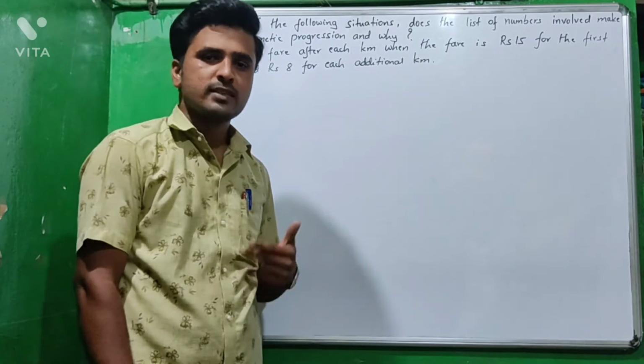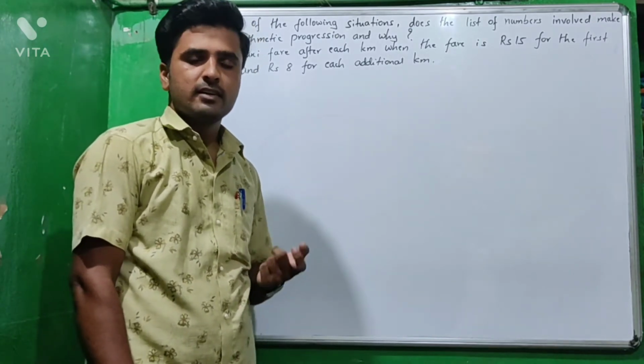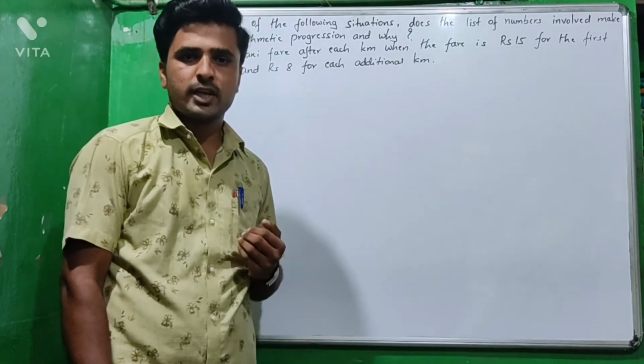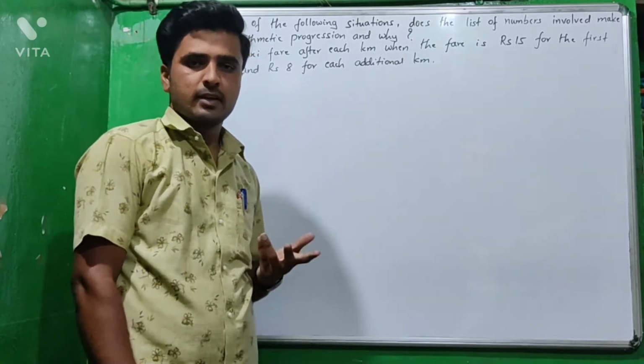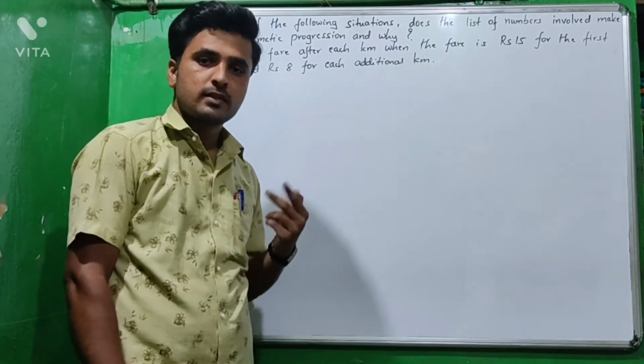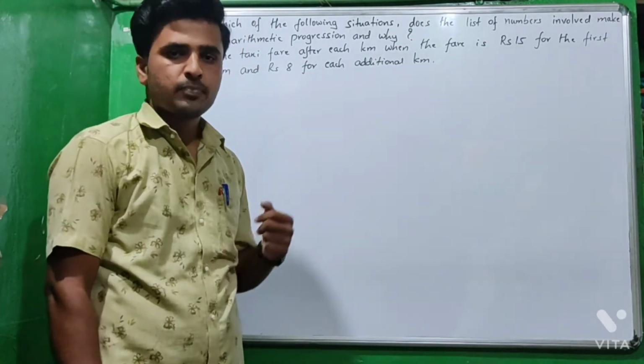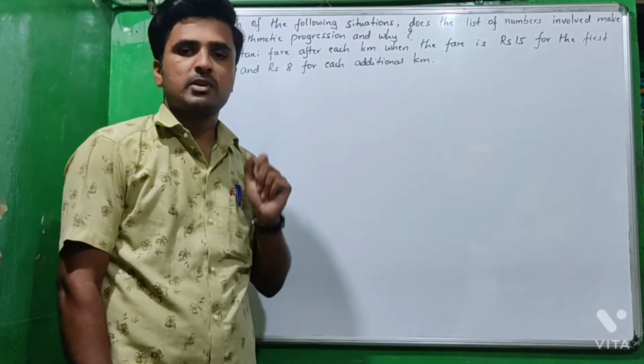Okay, we know that what is arithmetic progression? We are adding a fixed number to the preceding number, that is the common difference. If two common differences are same, then we say that the situation is an AP. Hence, first find the common differences.